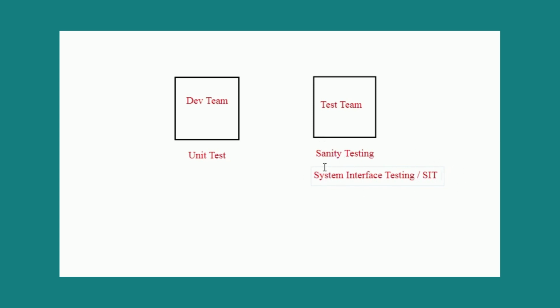After system interface testing is certified, the final phase of the functional testing team starts, called user acceptance testing or UAT.